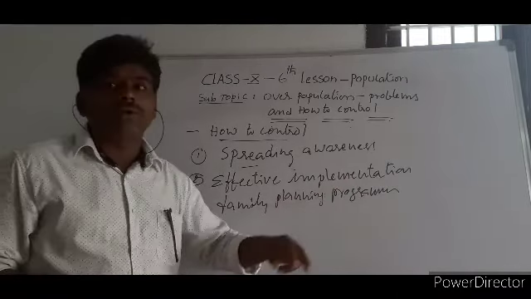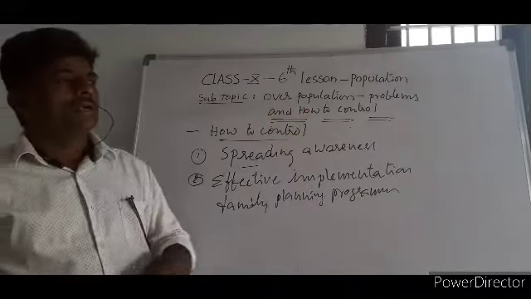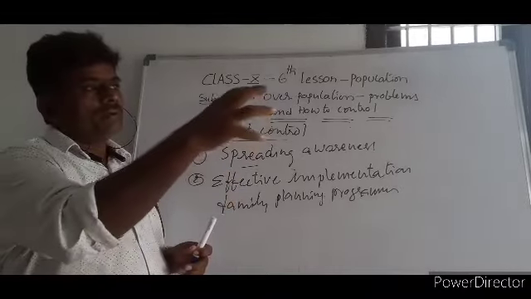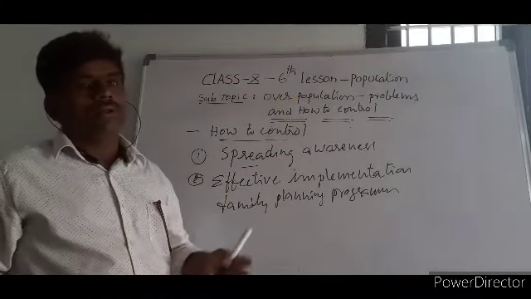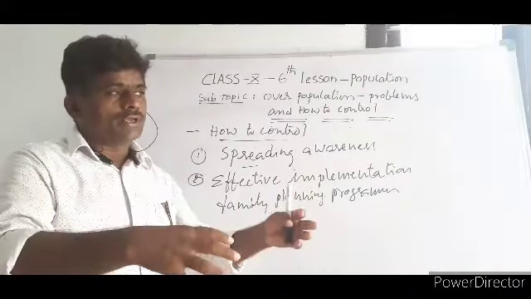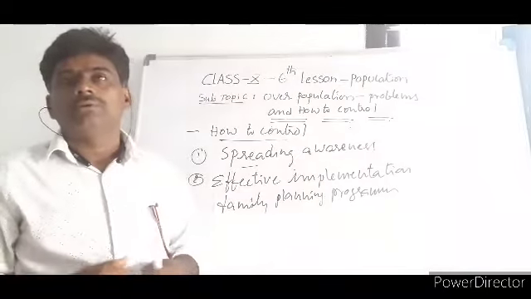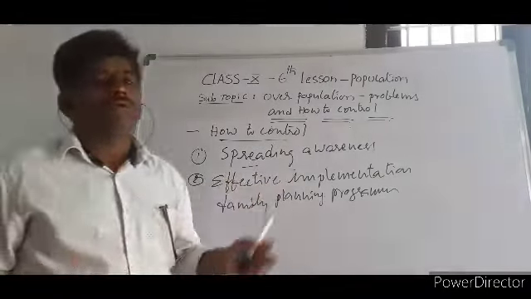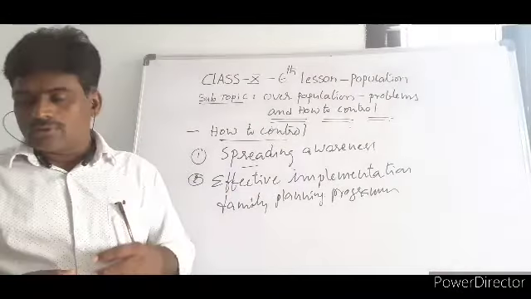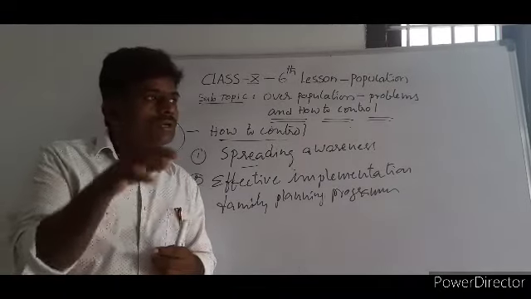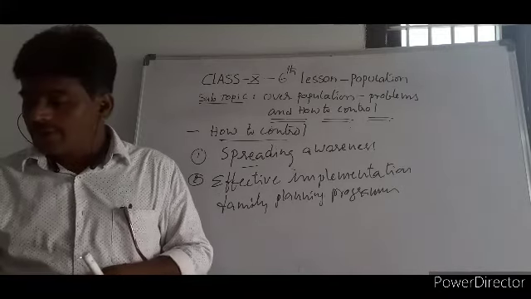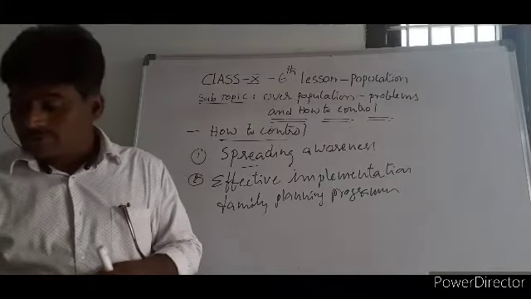It is to be done forcefully. It's not simply going to villages and asking them to come. No, they won't come. You have to see how many people are in each and every house, how many babies are there, and why they gave birth to many babies. Certain schemes like giving ration cards should be banned. You are not supposed to give ration cards to people who have many children, and they must go for the family planning program. Those who join and implement this program are to be encouraged by giving certain support or incentives.